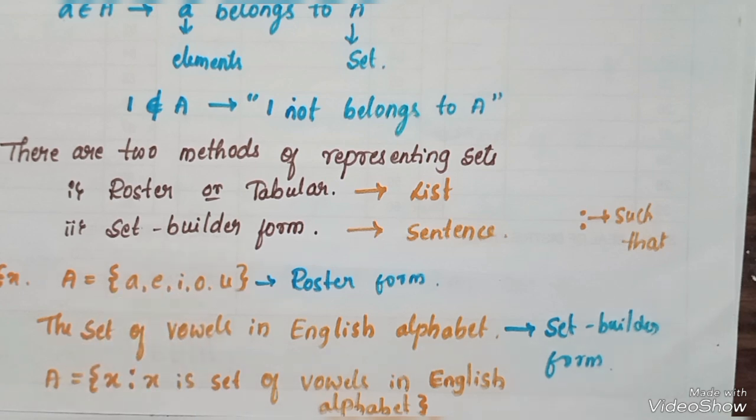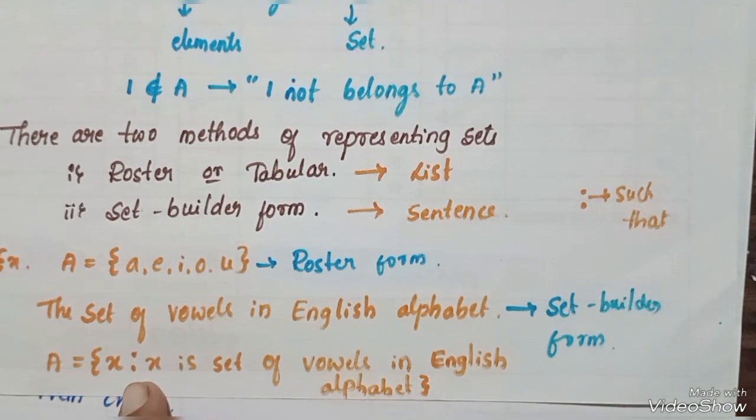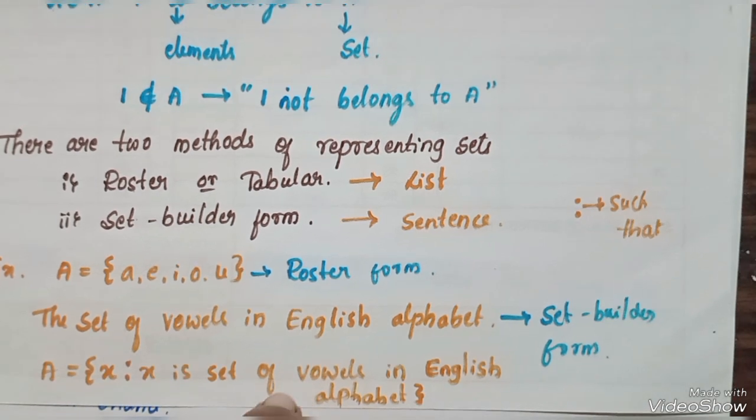In set builder form, it is always in the form of a sentence. Sometimes the sentence is written under the flower bracket, but then you must write an element x such that, followed by the general indication. Then we discuss the examples and exercise problems.